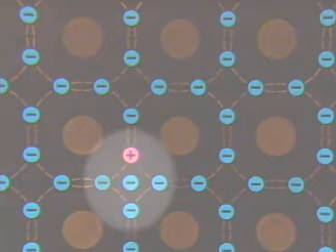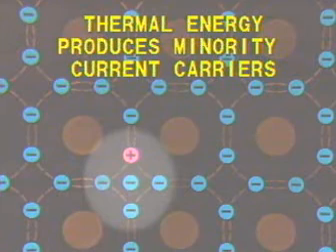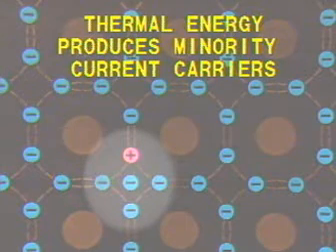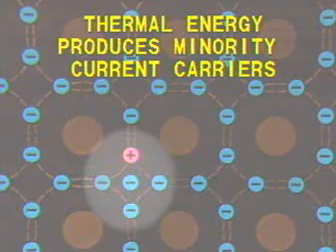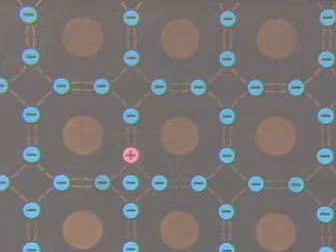Heat energy is commonly referred to as thermal energy. The holes and free electrons produced by the thermal energy at room temperature are almost insignificant in number and are called minority current carriers. This is in contrast to more abundant majority current carriers that are produced by a more desirable process called doping. We shall discuss doping in the next segment.